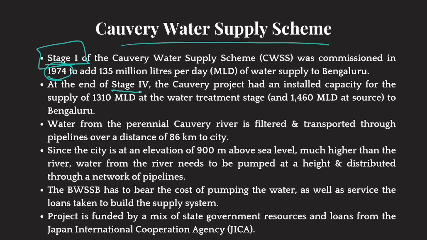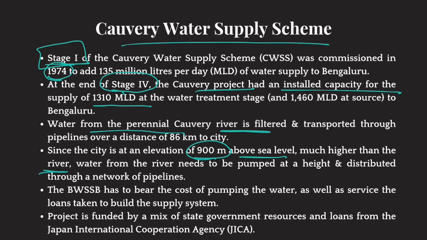By the end of implementation of stage 4, the Cauvery project had an installed capacity for supply of 1310 million liters of water. Now, water from the perennial Cauvery River is very difficult to get to Bangalore, because Bangalore is at an elevation of 900 meters above sea level, which is much higher than the height of the river.